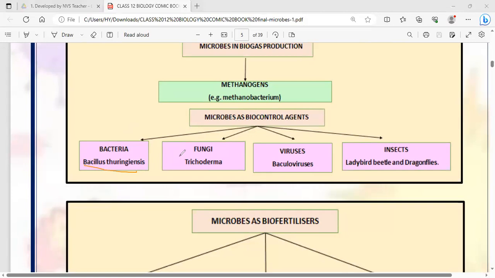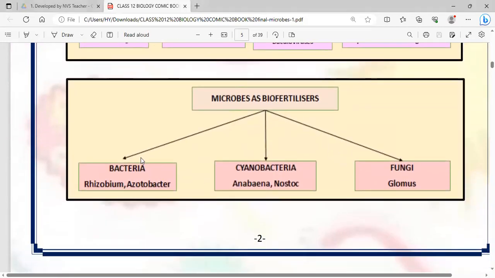Biocontrol agents include bacteria like Bacillus thuringiensis, fungi like Trichoderma, viruses like baculoviruses, and insects like ladybird, beetle, dragonflies. Microbes as biofertilizers: bacteria Rhizobium, Azotobacter, cyanobacteria Anabaena, Nostoc, and fungi Glomus. Biofertilizers are used for increasing the fertility of the soil.